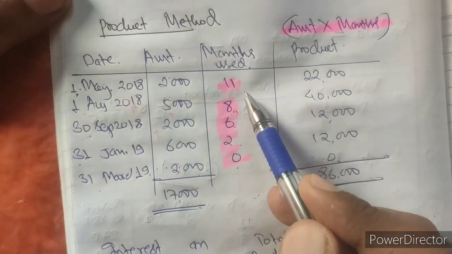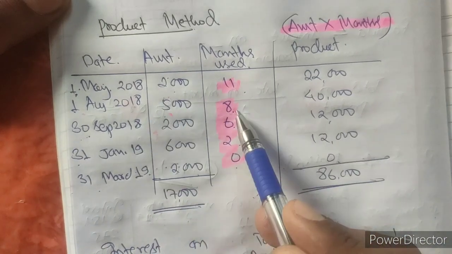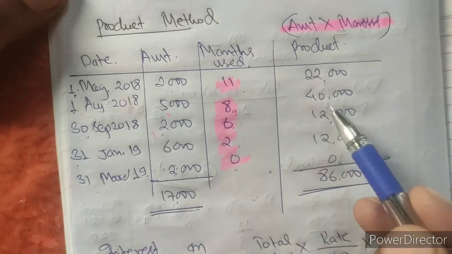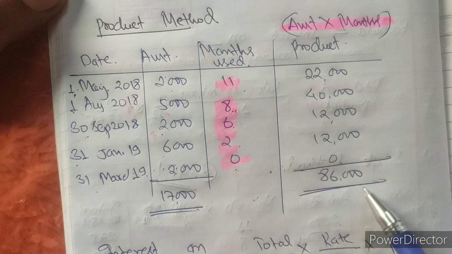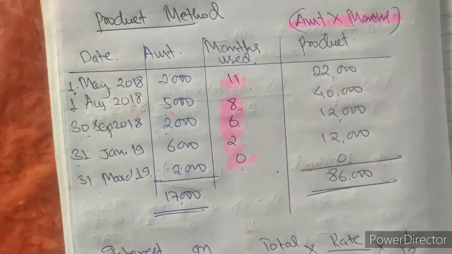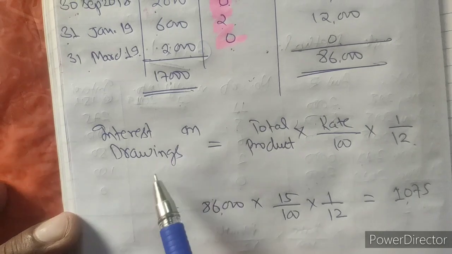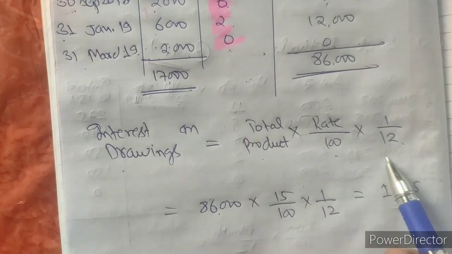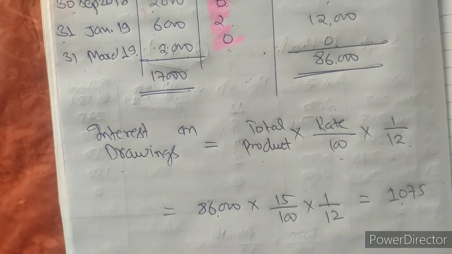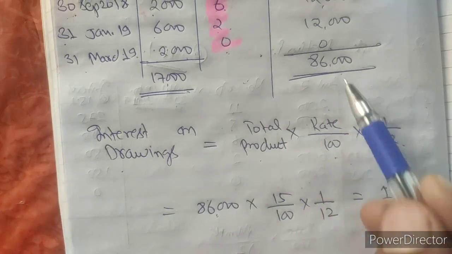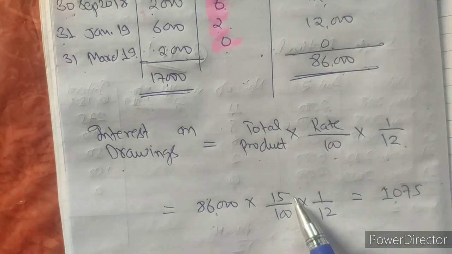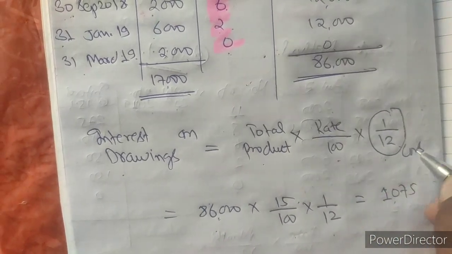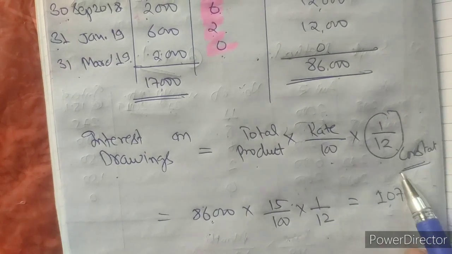So this amount multiplied with month: 2000 into 11, 5000 into 8, 2000 into 6, 6000 into 2, 2000 into 0. So this is 22,000, 40,000, 12,000, 12,000. The total of this is 86,000. We have to take this total. I have told you the formula also. What was the formula? Under the product method, interest on drawing is equal to total product into rate upon 100 into 1 by 12 for month, because we are calculating in months. So the total product is 86,000. 86,000 into rate 15% upon 100 into month 1 by 12. This is constant, 1 by 12. It is constant in the product method.